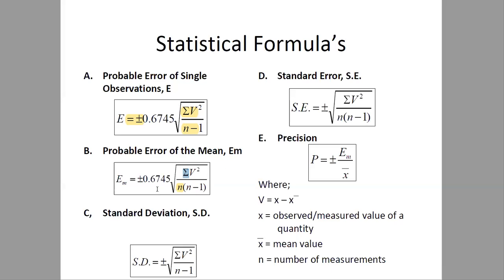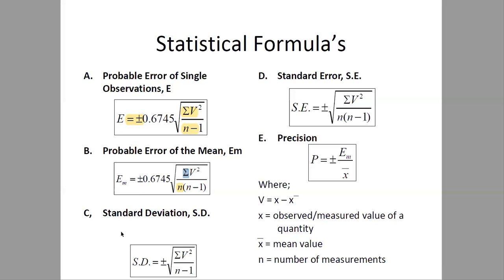That is, it will be calculated using the relation plus minus 0.6745 multiplied by the square root of summation v square, where v is calculated as the observed value minus the mean value, divided by n minus 1, where n is the number of measurements, and multiplied by n, the number of observations. So this will give us the probable error of the mean.